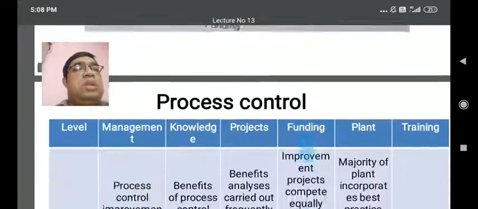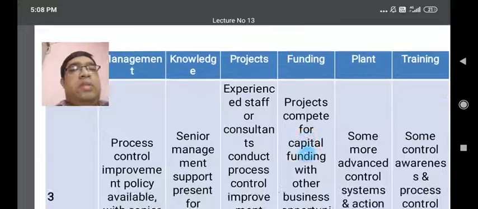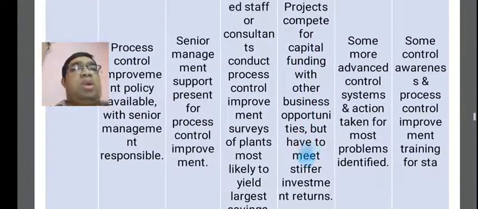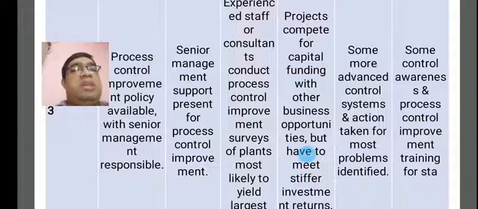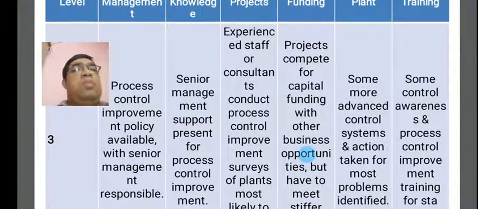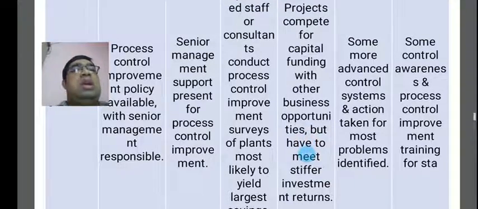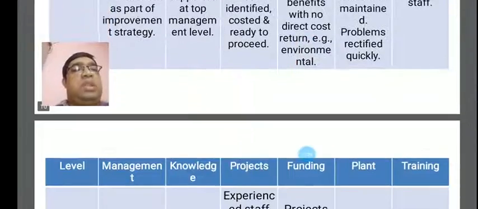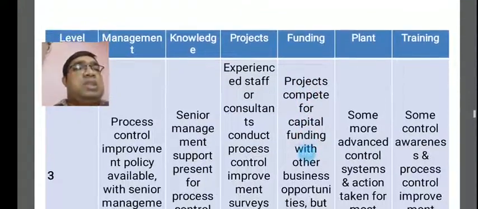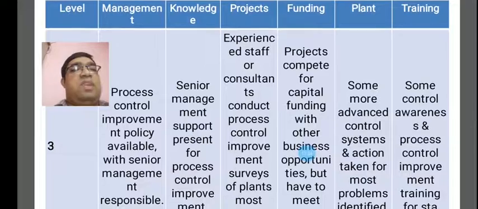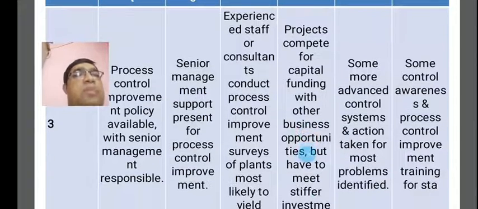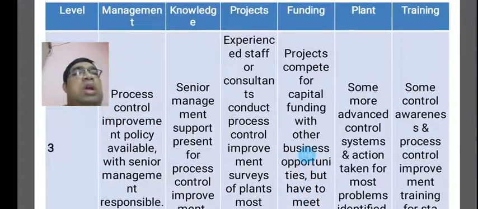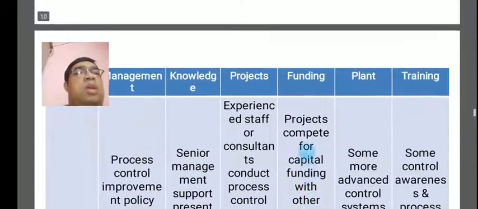Level 3 is concentrated here. This is level 3. The management process control improvement policy is available with senior management and the responsible persons. This will be concentrated according to number 3. And the knowledge is coming from senior management, who support the presence of process control improvements. This will also be concentrated according to the knowledge from level number 3.